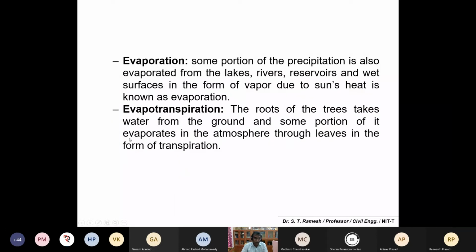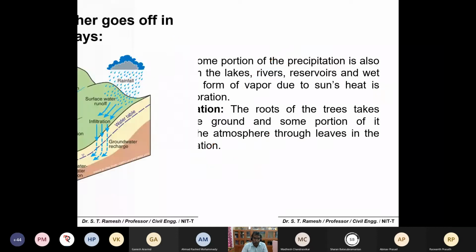And evaporation: some portion of water that is already in lakes, rivers, reservoirs, and wet surfaces gains the sun's heat and turns into vapor. That you can call evaporation. Evapotranspiration is by plants. The roots of the plant take up some quantity of water from the ground, some portion is utilized by the plant, and the excess is evaporated through the pores in the leaves back to the atmosphere. That you can simply call evapotranspiration. Please remember these terms are important.